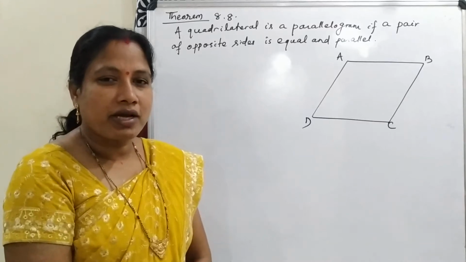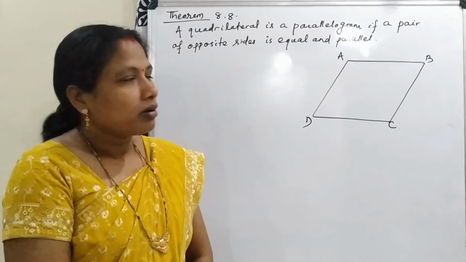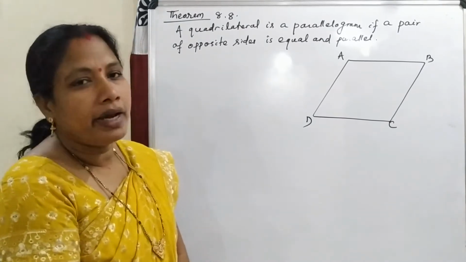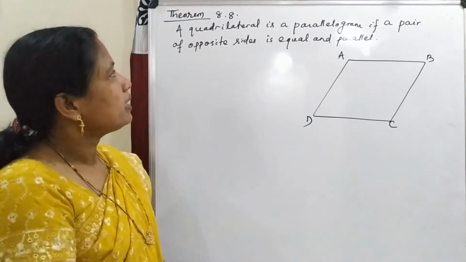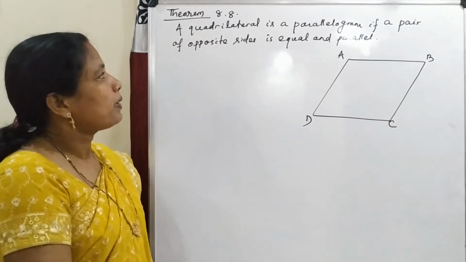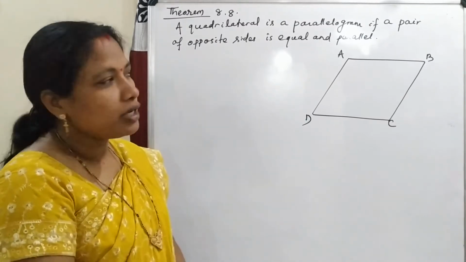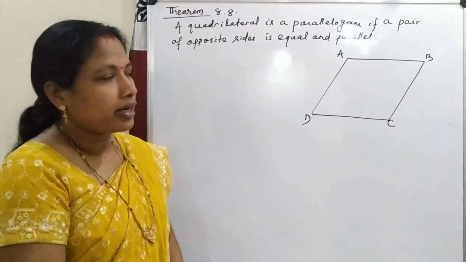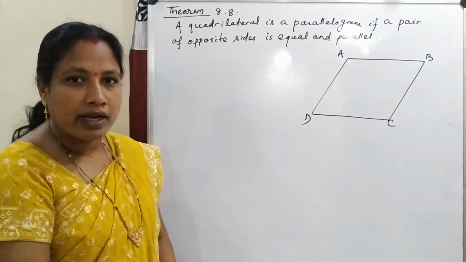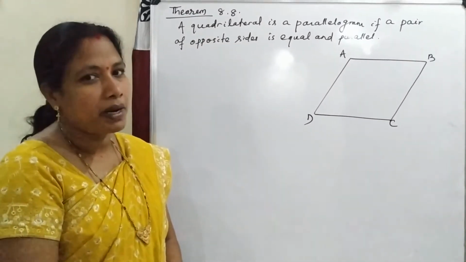Friends, in this chapter on quadrilaterals, we have already proved 7 theorems. Here, theorem 8.8. The statement is like this: a quadrilateral is a parallelogram if a pair of opposite sides is equal and parallel. Previously, we know that if in a quadrilateral the two pairs of opposite sides are parallel, then that is a parallelogram.